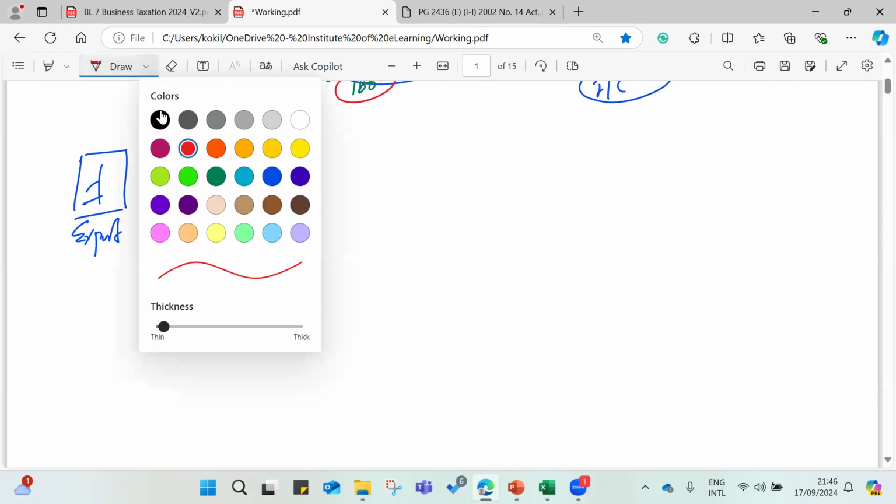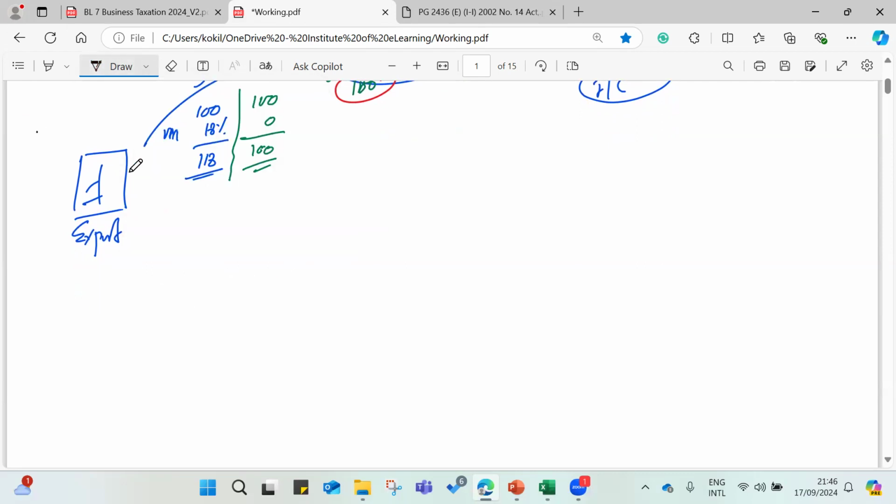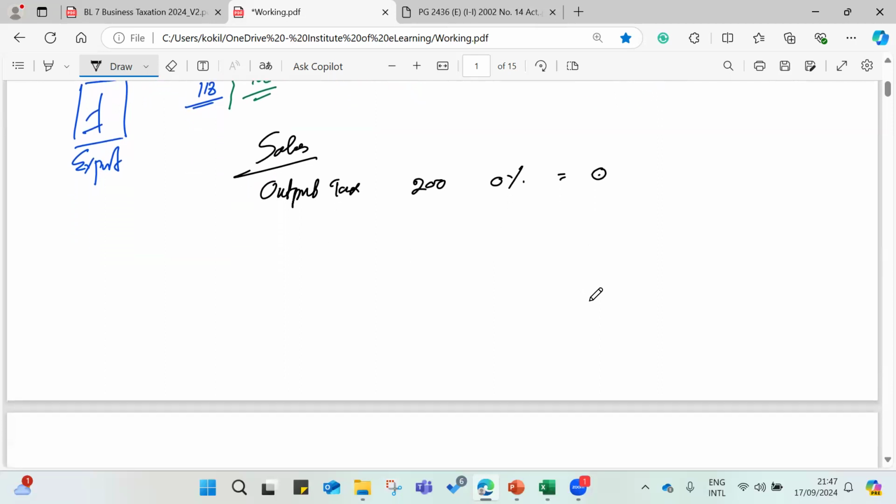Let me introduce that as well. If they are making sales, let's say an export company, we call it output tax. Here in the output tax, let's say they have 200 million worth of sales, and the VAT rate is 0. Then they are not collecting any amount of VAT on behalf of the government because VAT is 0. So they are enjoying that zero rate benefit. And then